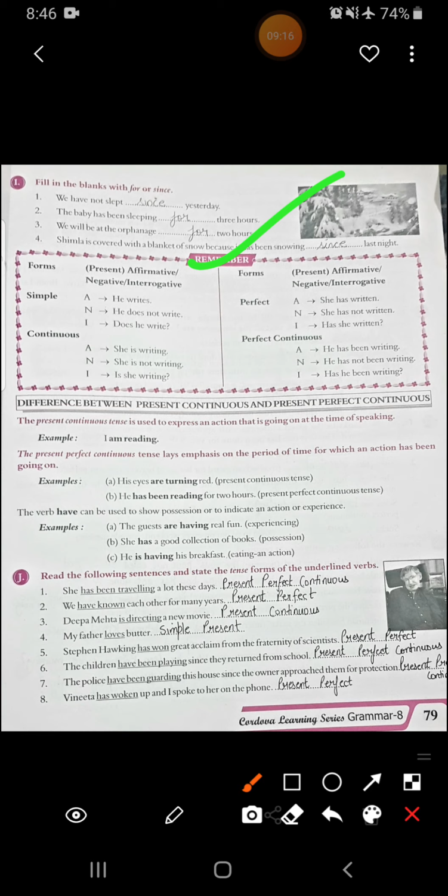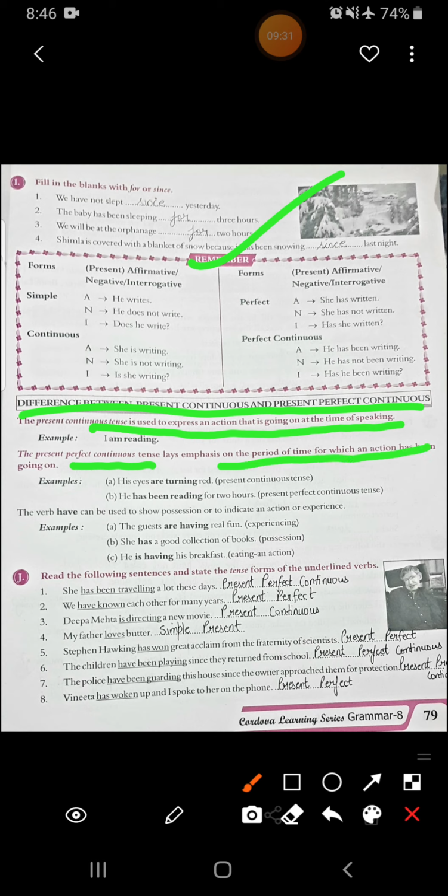Alright. Now we will see the difference between present continuous and present perfect continuous. What is the difference? The present continuous tense is used to express an action that is going on at the time of speaking, like I am reading. And the present perfect continuous tense lays emphasis on the period of time for which an action has been going on. Like, see, his eyes are turning red. He has been reading for 2 hours.